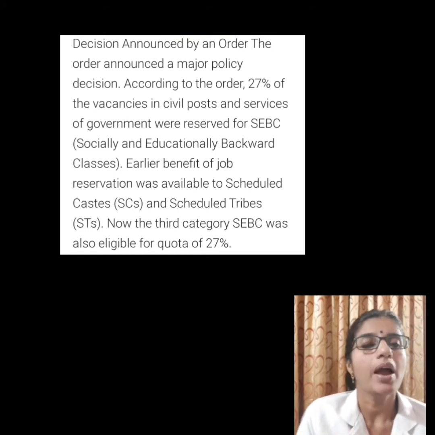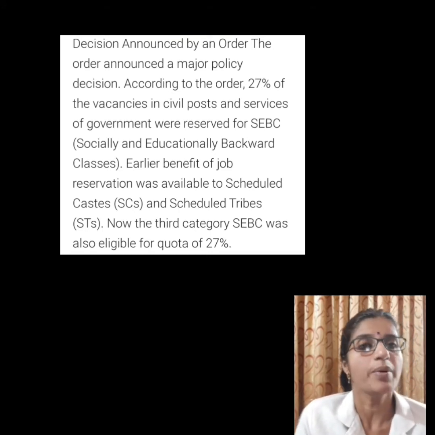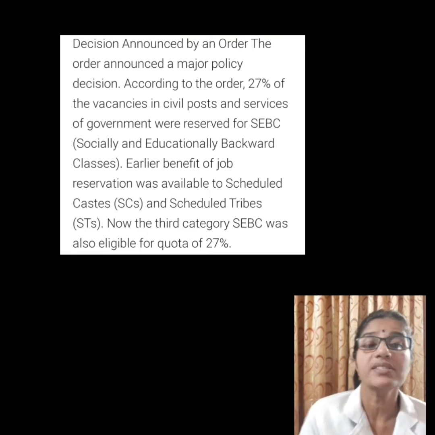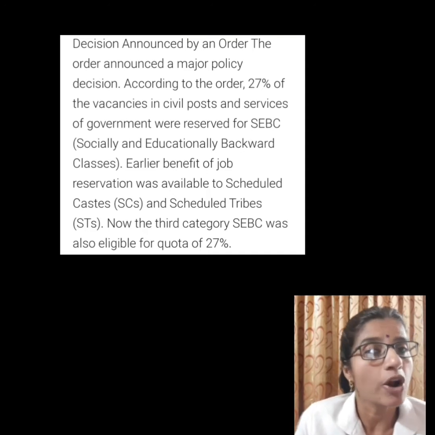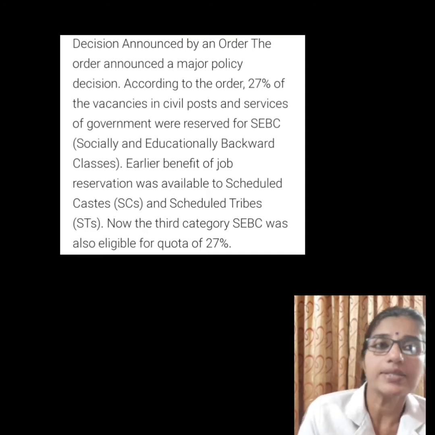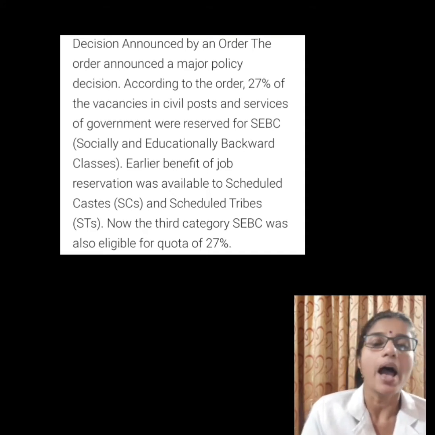I will repeat, according to this office memorandum, 27% of the vacancies in civil posts and services under the Government of India are reserved for the socially and educationally backward classes.